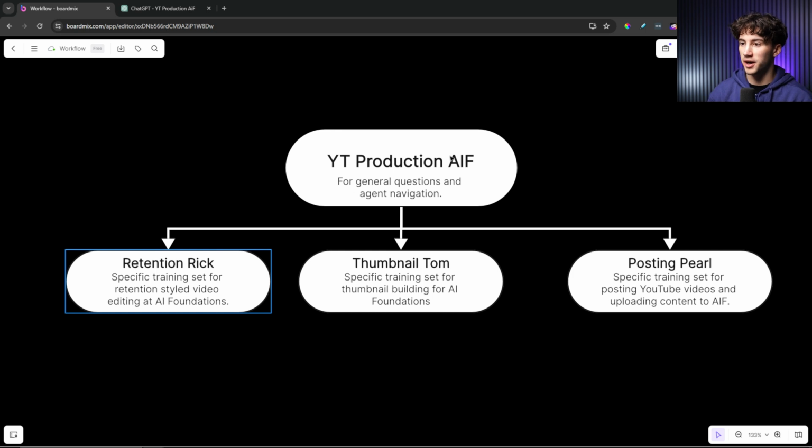So I've got Retention Rick done, I've got the YouTube Production AIF done, now it's time to build Thumbnail Tom and Posting Pearl, so I'm going to do that now, and then I'm going to dive into the dynamic function of how all of these are connecting, how they're all working together, and I'll show a full use case and example after I'm done crafting the instructions for both Thumbnail Tom and Posting Pearl.